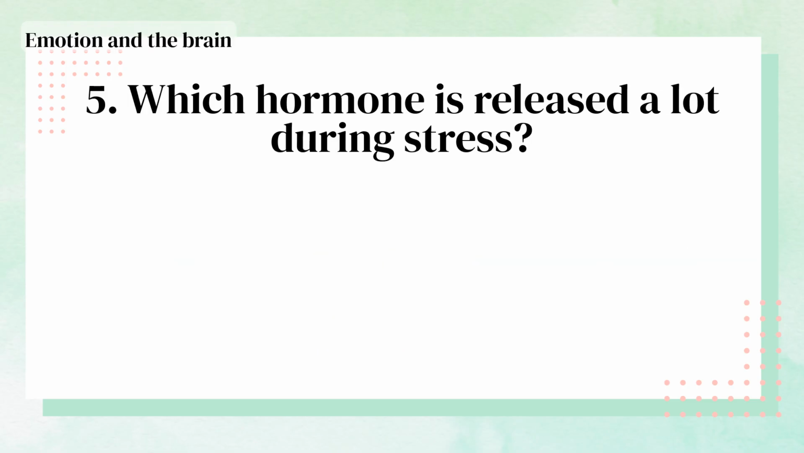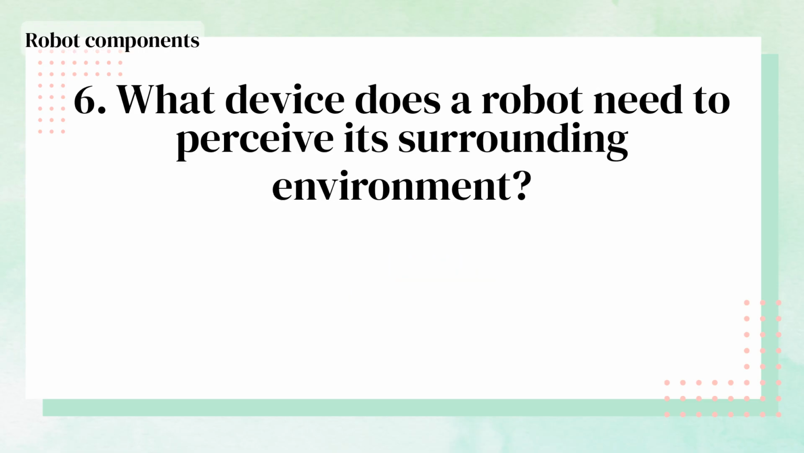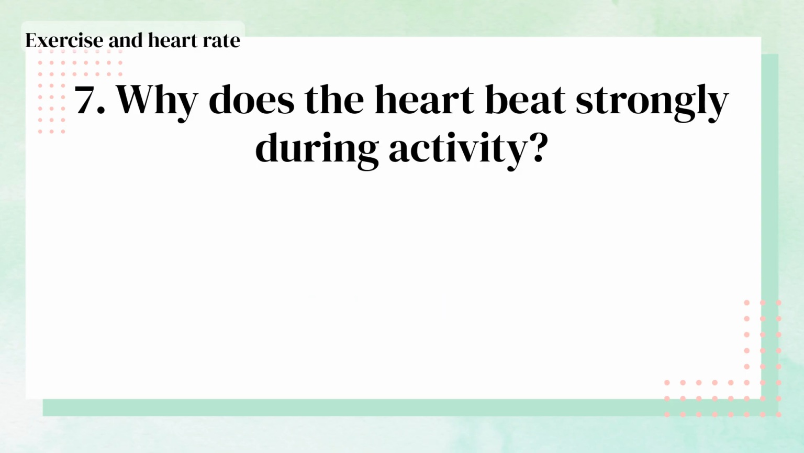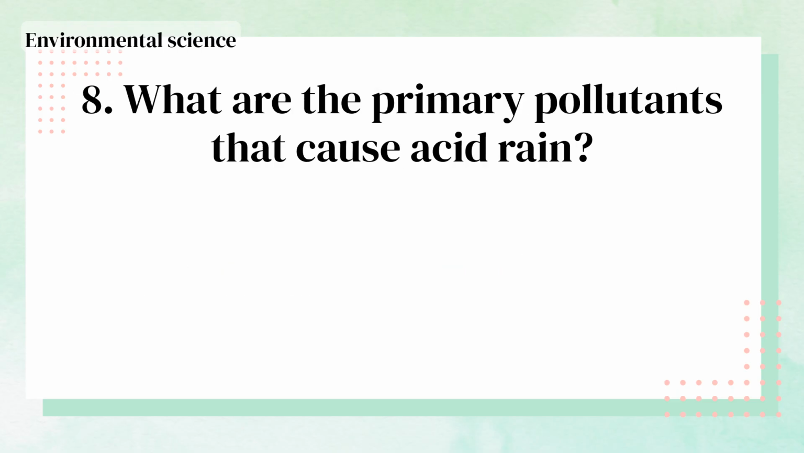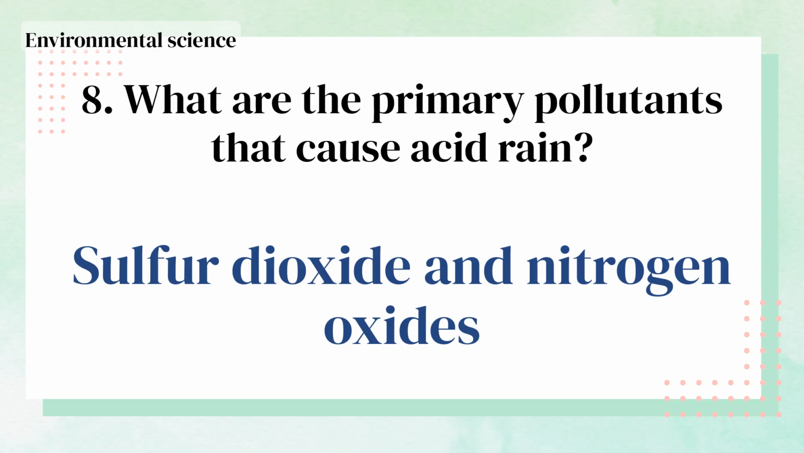Which hormone is released a lot during stress? Cortisol. What device does a robot need to perceive its surrounding environment? Sensors. Why does the heart beat strongly during activity? To increase blood supply. What are the primary pollutants that cause acid rain? Sulfur dioxide and nitrogen oxides.